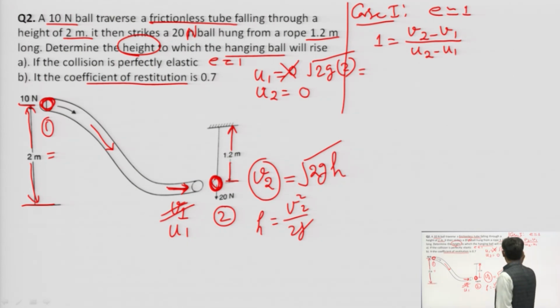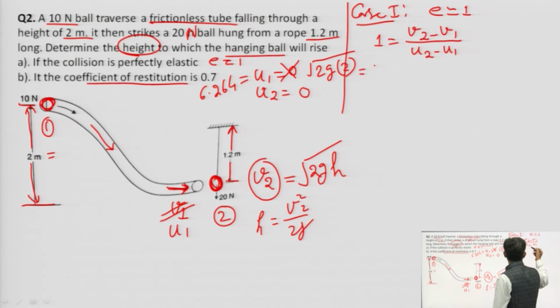So the u1 value is 6.264 meter per second, from kinematics. The u2 value is 0.